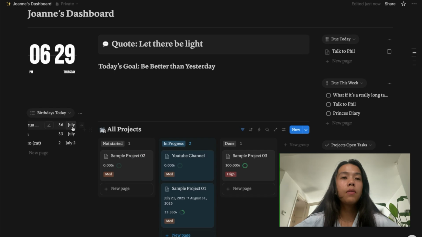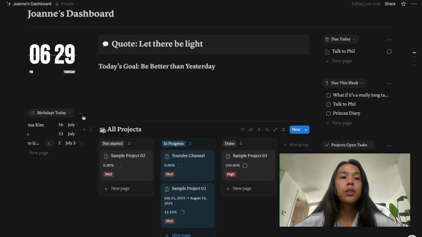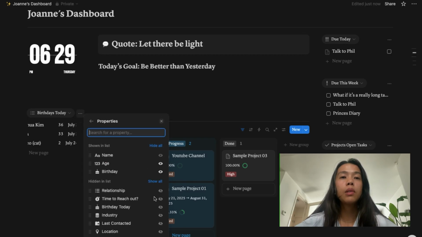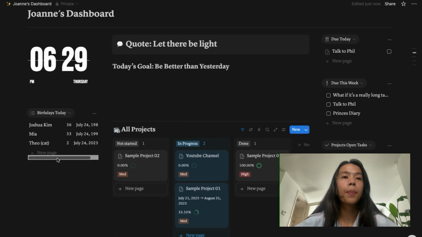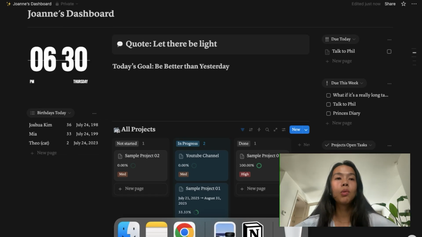Okay, all of these people have the birthday today. I want to be able to see their name, their age, and their birthday. And we can actually use property visibility. I want to be able to see their birthday, July 24th, yes, and I want to see their age. Yay! So we have that. It's so cool. Birthdays today. And I can see who has a birthday today in my dashboard.